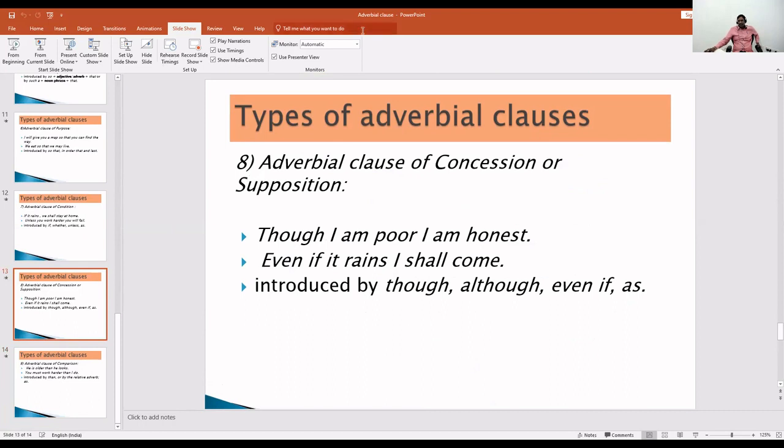Children, so far you have learned different types of adverbial clauses. Try to use these different types of adverbial clauses in your day-to-day life situations to increase your spoken skills.